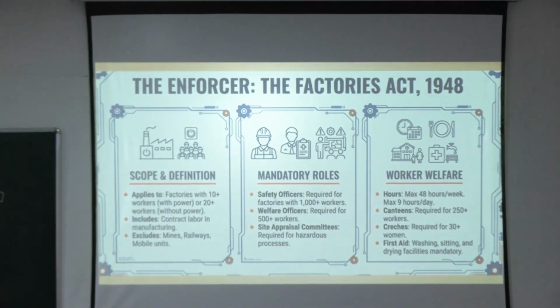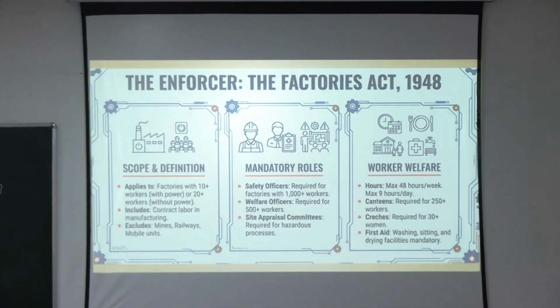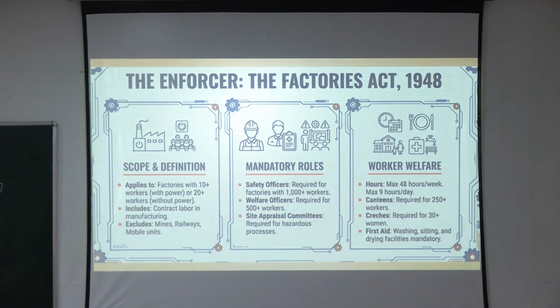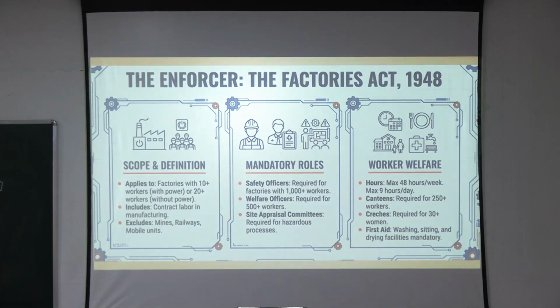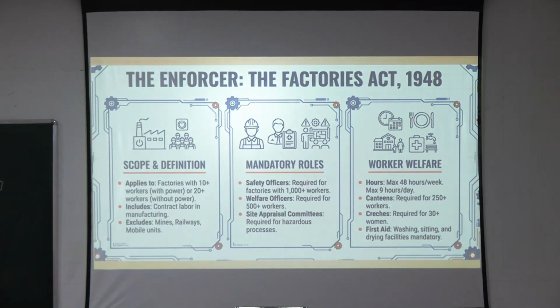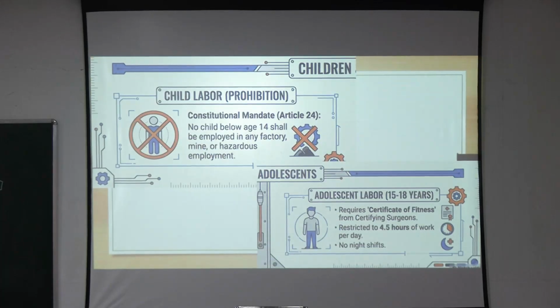And what is the workers' welfare? The workers can work a maximum of 48 hours per week, maximum 9 hours per day. So this is the rule. Canteens are required for 250 plus workers, creches required for 30 plus women in the industry. 30 plus means if there are more than 30 women in the industry, then a creche should be there for keeping and maintaining the child the whole day, so that the woman there can work. And first aid should be there, like washing, sitting and drying facilities. So this is according to the Factories Act.